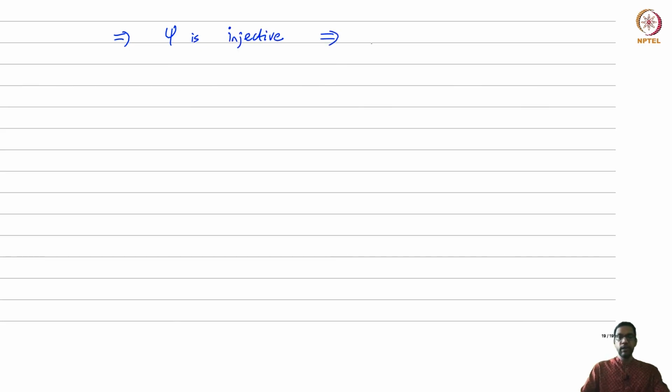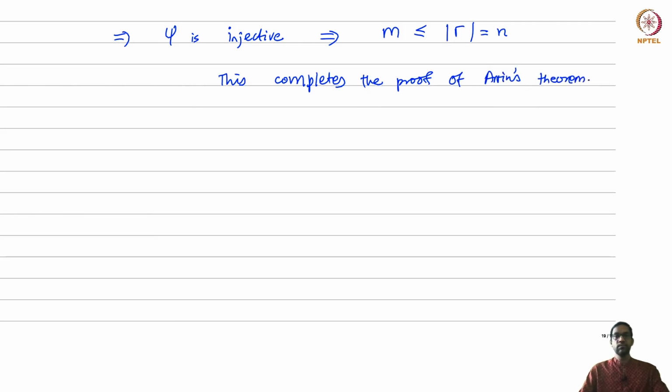Now an injective map between two K vector spaces means that the domain vector space must have dimension that's at most the dimension of the codomain, or the range. So in this case m can be at most the cardinality of gamma, which is what we call n on the left hand side. So this completes the proof of Artin's theorem. Okay, so next time we look at some consequences of this theorem.